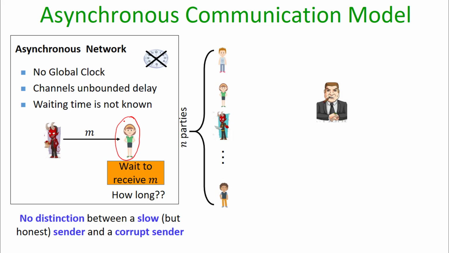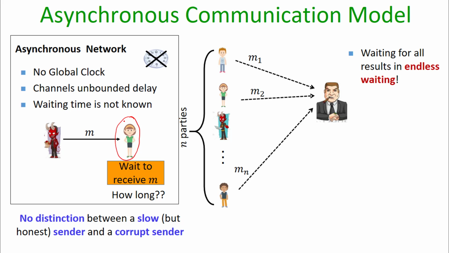In general, if you consider an asynchronous protocol involving n parties, where up to t parties can be under the control of the adversary, then no receiving party can afford to receive expected messages from all the n parties, because otherwise the wait may turn out to be an endless wait, since there could be up to t corrupt parties who may not send the expected messages.